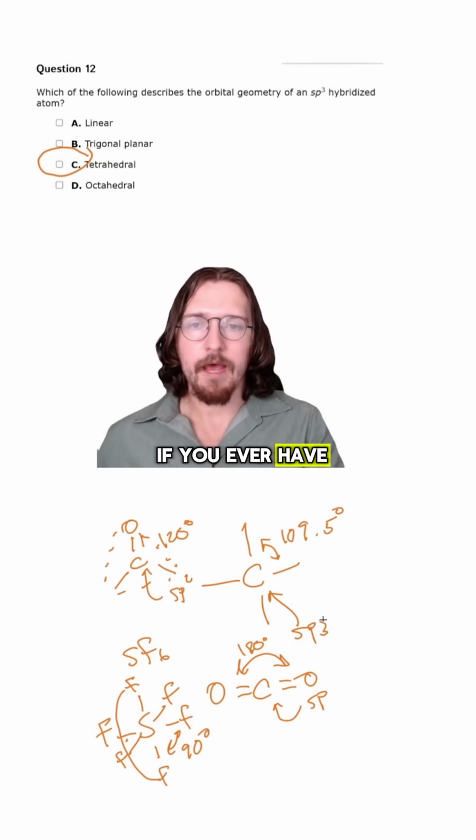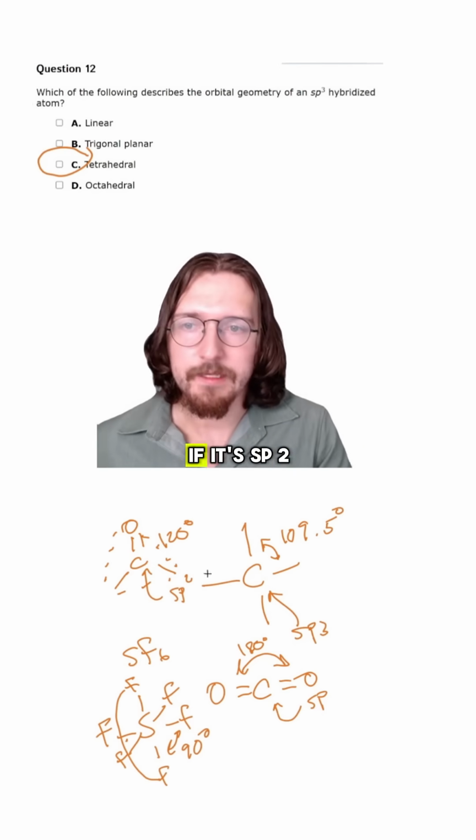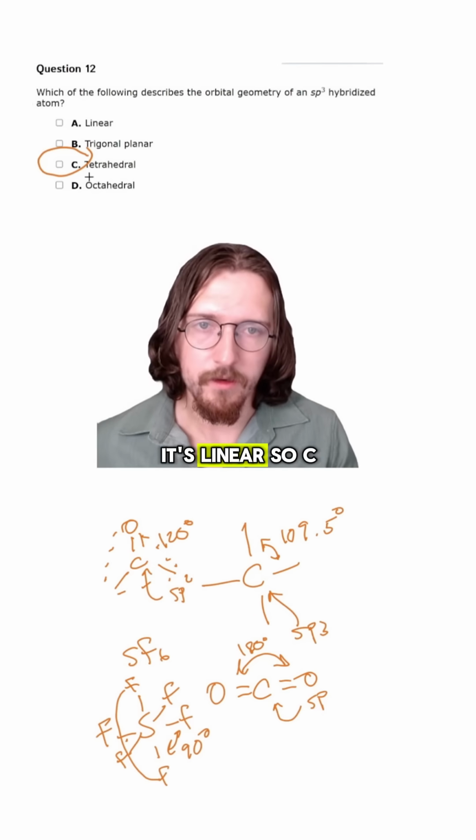But generally, if you ever have an sp3 hybridized atom, it's going to be tetrahedral. If it's sp2, it's going to be trigonal planar. And if it's sp, it's linear. So C is the right answer.